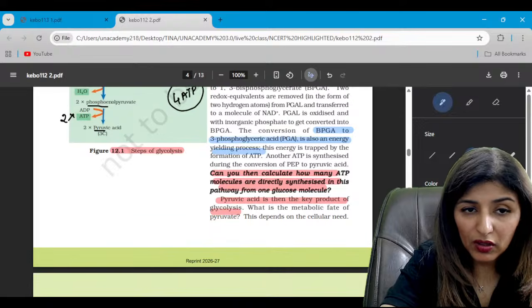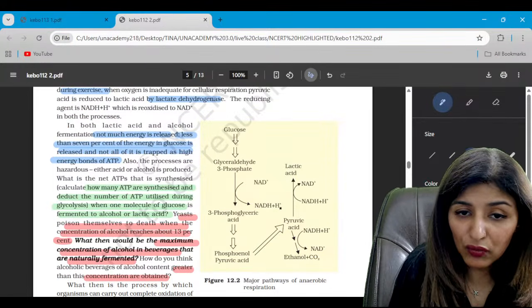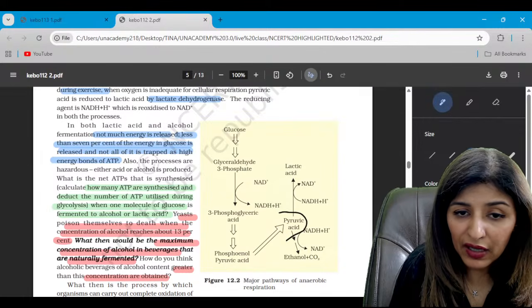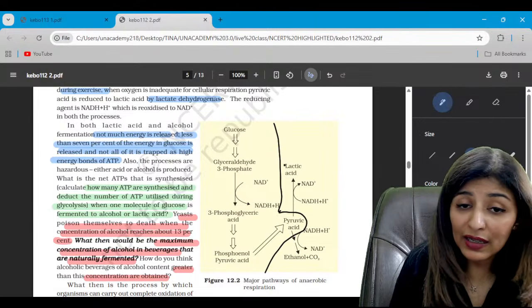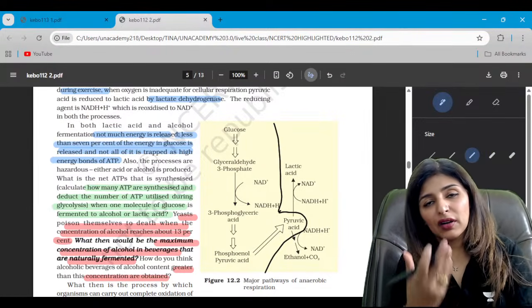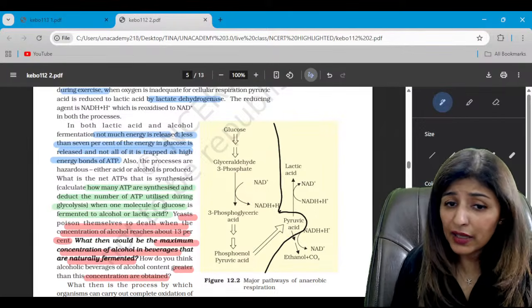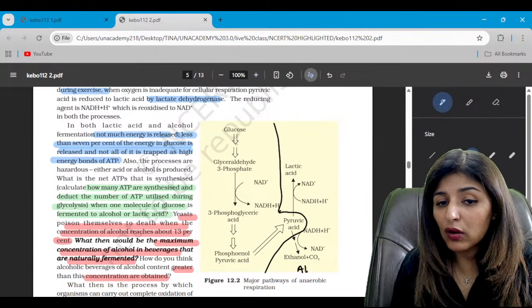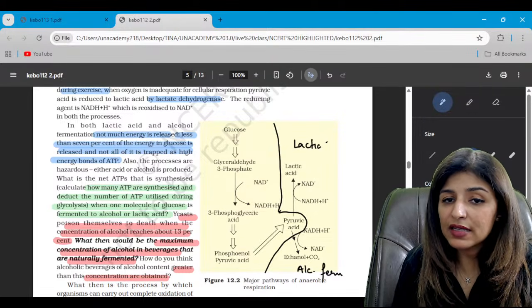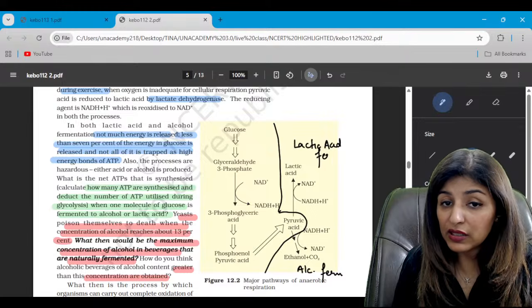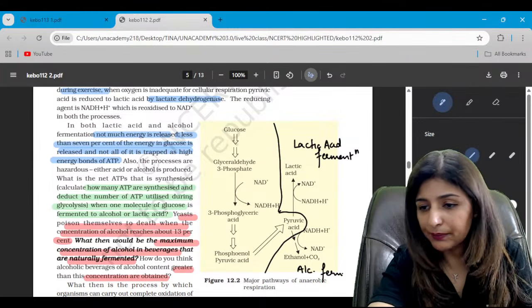Moving on to the anaerobic pathway. Till here, till pyruvic acid, we have glycolysis. Now, the fate of pyruvic acid could be forming lactic acid in the case of anaerobically respiring muscle cells, or it can also form ethanol plus CO2. This is called alcoholic fermentation, and this will be known as lactic acid fermentation. Depending upon the cell, either of the two will occur. Is that clear?